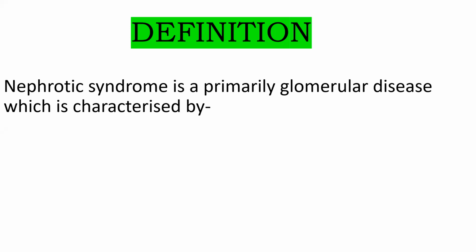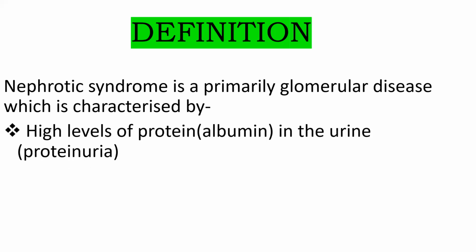Remember this, it is a primary glomerular disease, characterized by a high level of protein, that is albumin, in the urine. The other name of protein is albumin, see the spelling nicely. If a high level of protein is present in the urine, we call it proteinuria. So that was the first characteristic feature.